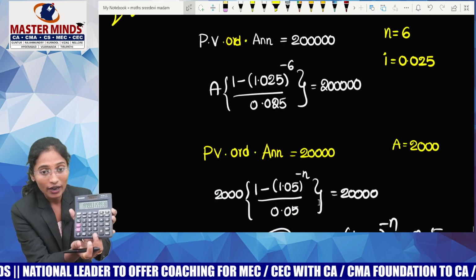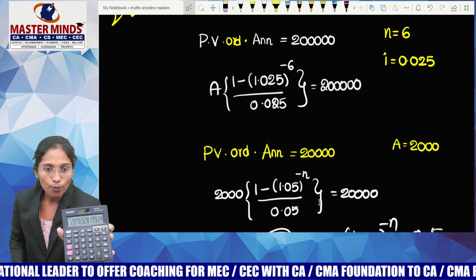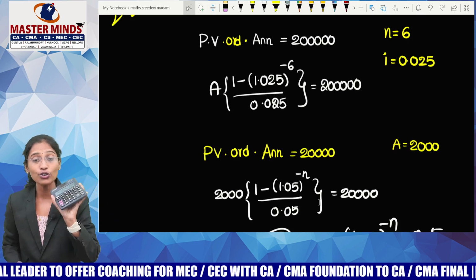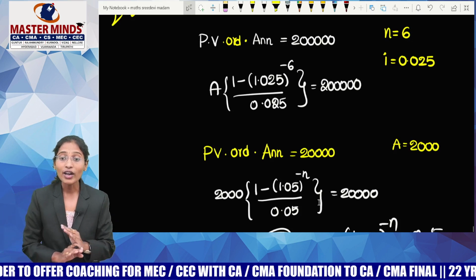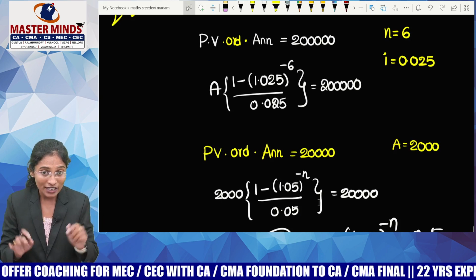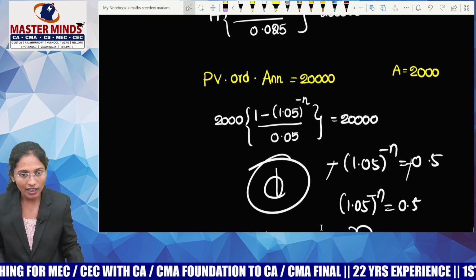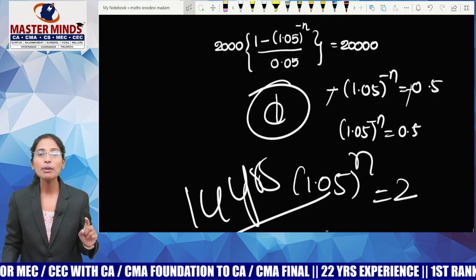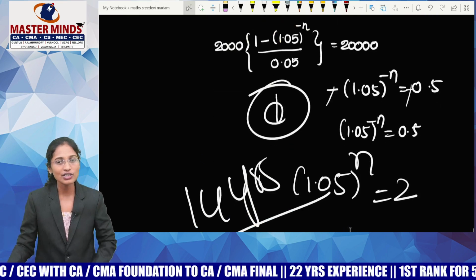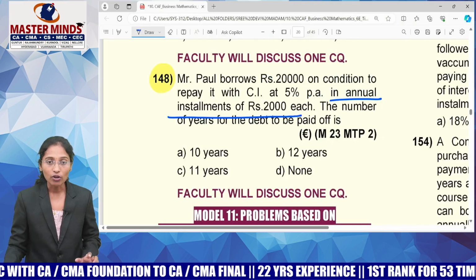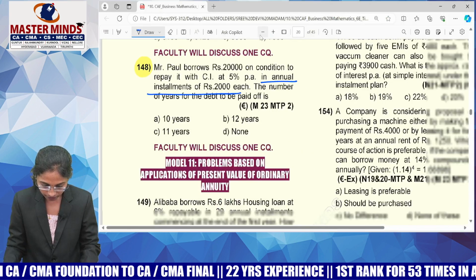Madam, what can be the next one? Yes, if you look at the next one, it is 2.07, which is crossing 2. I've already told you, your answer should not exceed 2. It must be less than or equal to 2. Now, you can pick option D, none, as the correct answer through option verification. If anybody wants to solve this question, this is the way you need to approach. Okay. Now, let me show you the next question of mine.